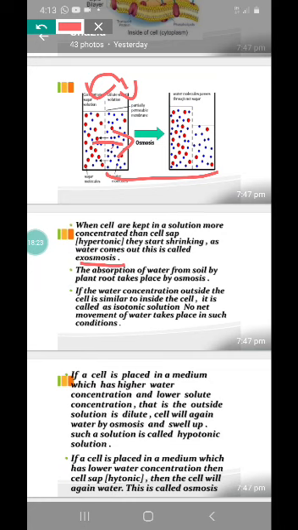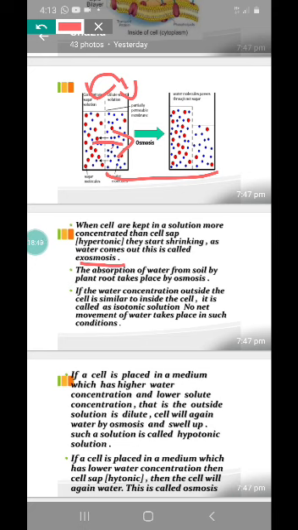Now, whenever an animal cell or a plant cell is placed in a hypotonic solution, what will happen, children? The water, because the water is more outside, right? The water moves from outside to inside of the cell. Clear?